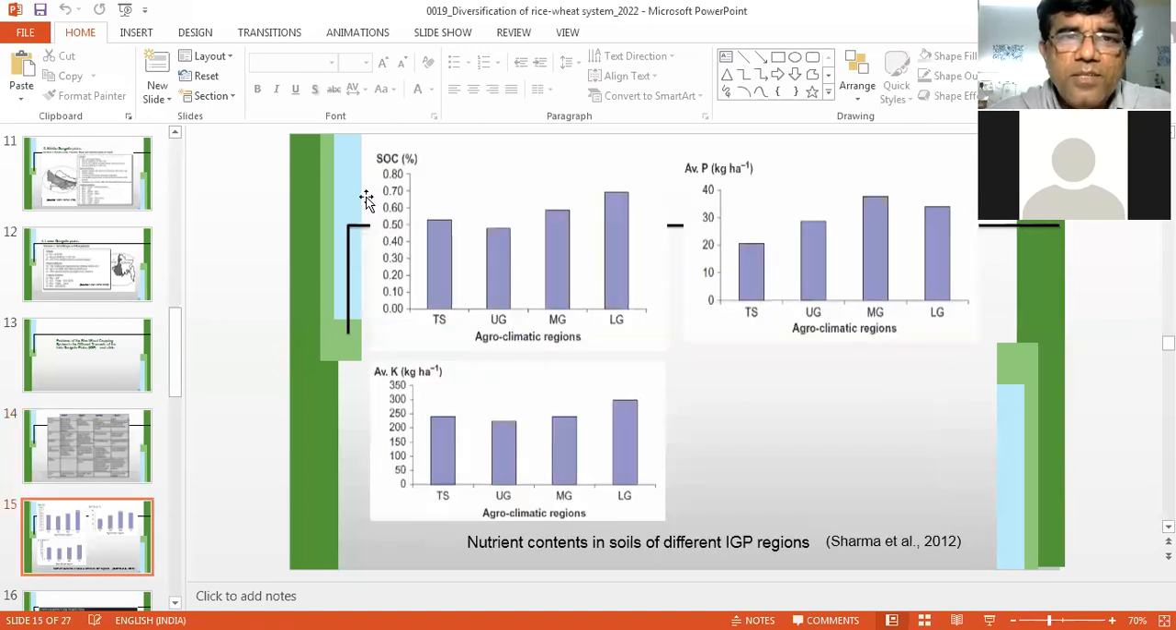Similarly, you can see this organic carbon content. Organic carbon content is higher in lower Gangetic plains, that is in West Bengal. However, it is lower in upper Gangetic and middle Gangetic plains. Coming to the phosphorus, available phosphorus is more in middle Gangetic plains, and available potassium is more in lower Gangetic plains. So you can see the nutrient levels are also different in different areas of the Gangetic plains.